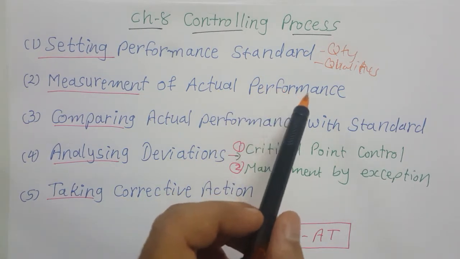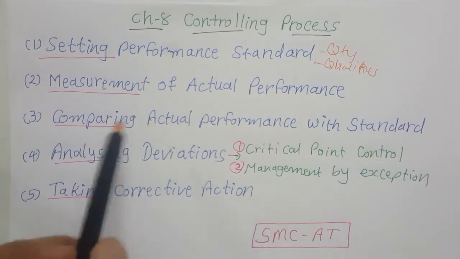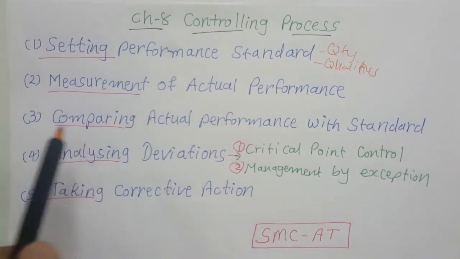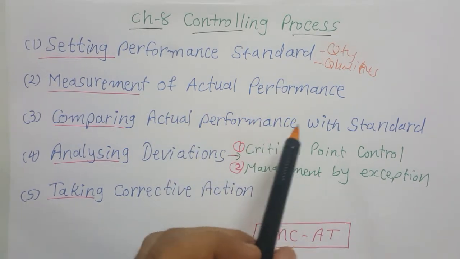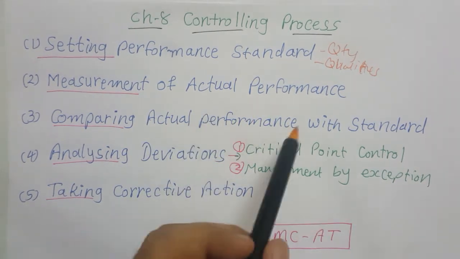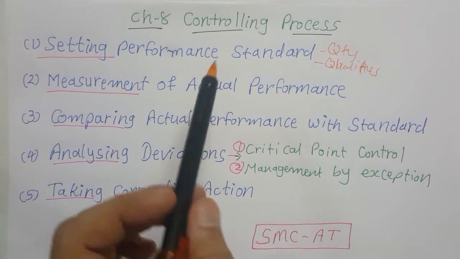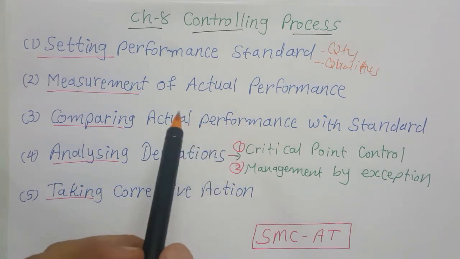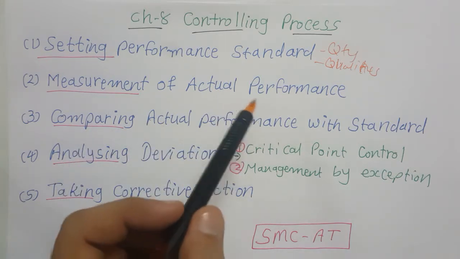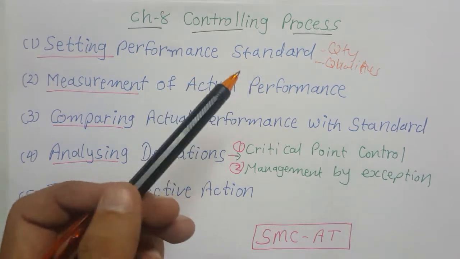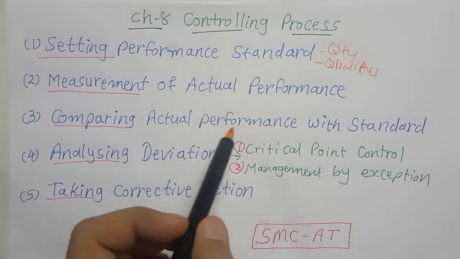Next is comparing actual performance with standard. So here we have the standard, we have the actual performance, and we are comparing them, and this comparison will reveal if any deviation is there, a deviation between our desired result and our actual performance. The comparison becomes very easy when the standard is quantitative in nature, so we can easily compare both things. Like if we talk about the performance of a worker, it should be in terms of units produced, so it is very easy to compare what their actual output is.